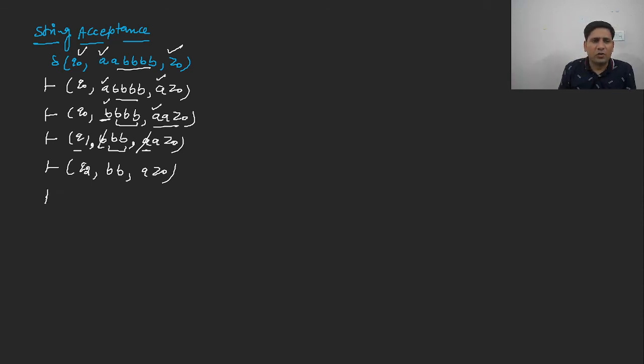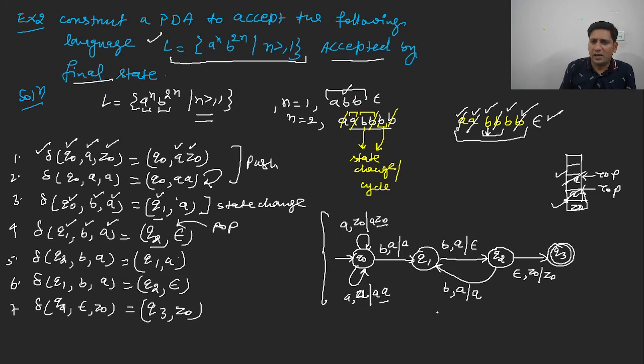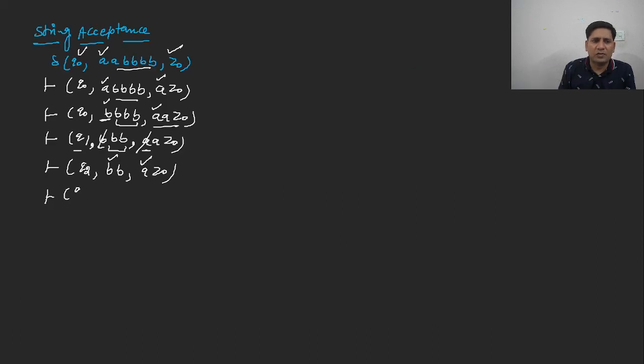Now on a Q2 state, there is a first B. Q2 state, first B, A is a topmost symbol. So there will be a cycle. Now this cycle will work. Q2 state, input is B, topmost symbol is A. You will go back to the Q1 state. You can understand it from here as well. Q2 is the current state, B is the input, A is the topmost symbol. You have to go back to the Q1. So this is Q1 and this is used for state change only.